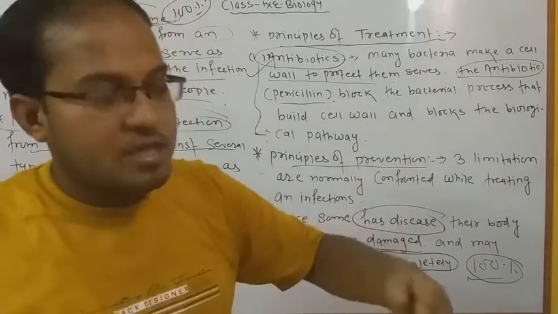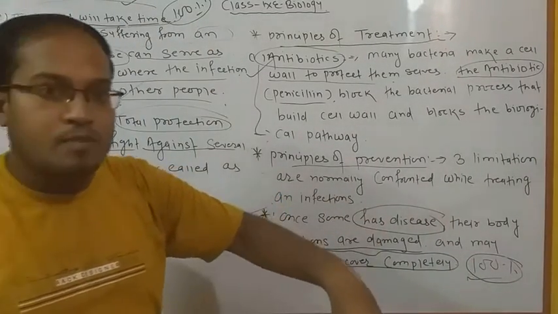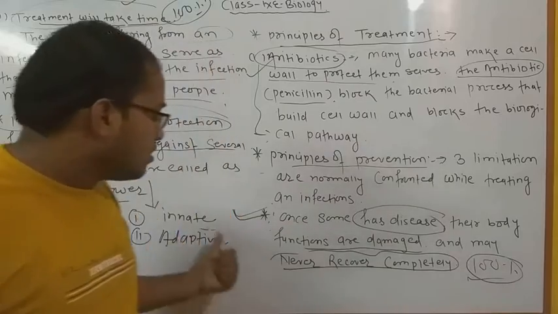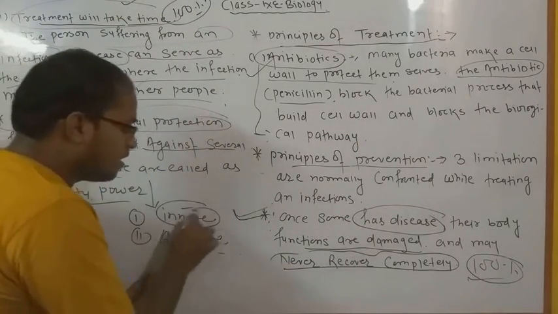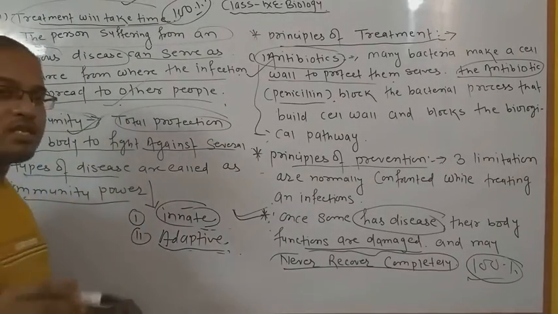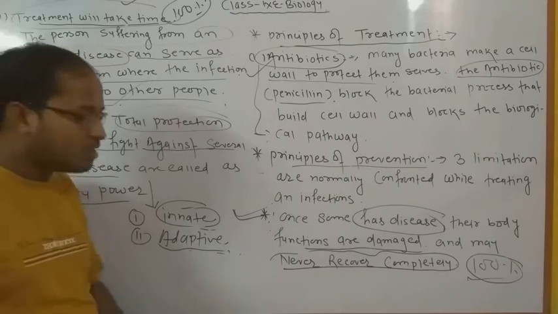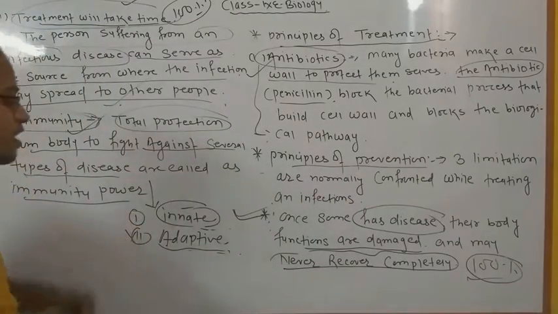Adaptive immunity का मतलब होता है जब आपकी life span चलती है तब आप उस immunity को अपने अंदर adopt करवा सकते हैं. ठीक है, so that is the main difference between innate and adaptive. Innate means present since birth and adaptive means you can acquire during the life span. जब आपकी life span चलती है तब जाके आप अपने immunity को adopt कर सकते हो. That is called the immunity of innate and adaptive.